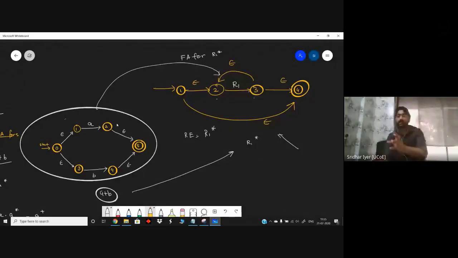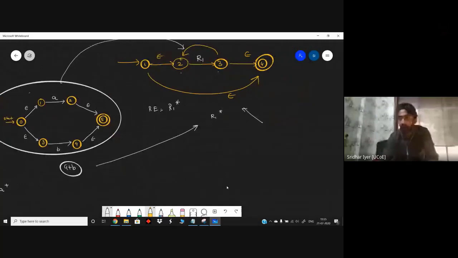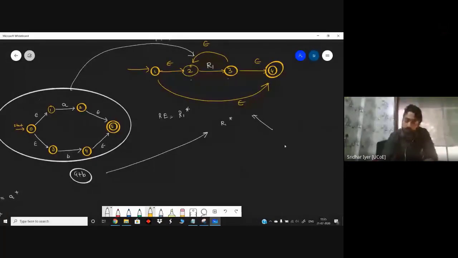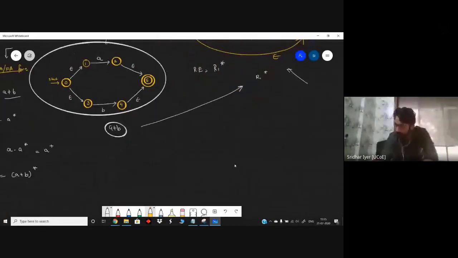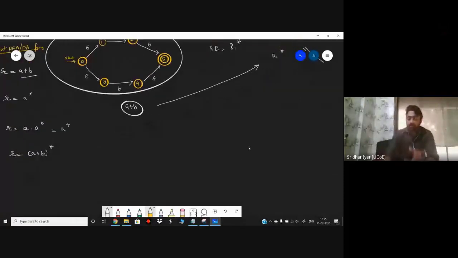So now simply replace R1 by A plus B and you will get the answer. Yes or no? Did you get an understanding of what exactly I'm trying to say? 8 states. Okay, let's see how 8 states will look. 6 and 2, correct.